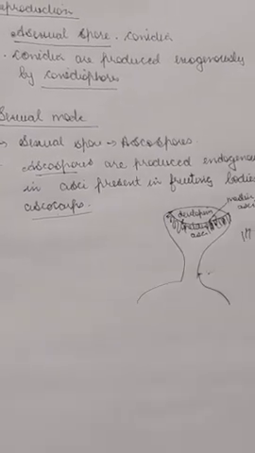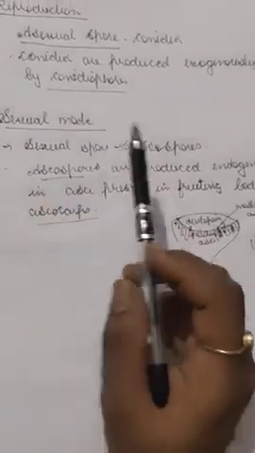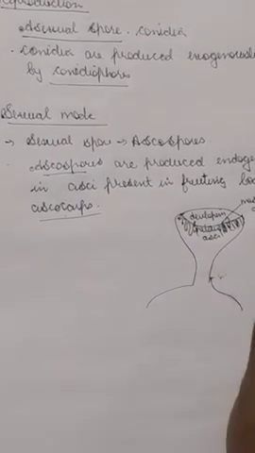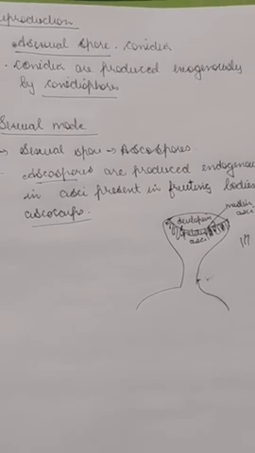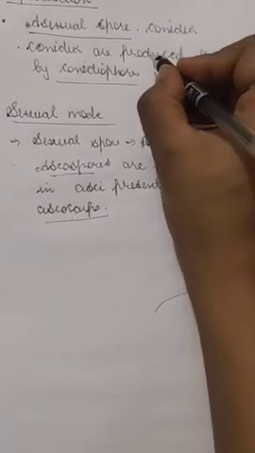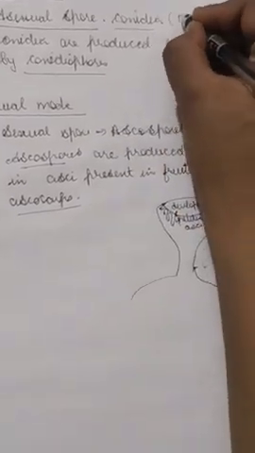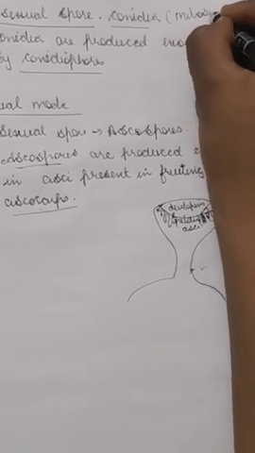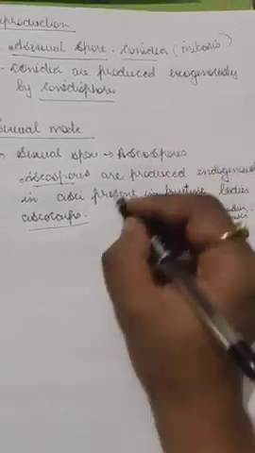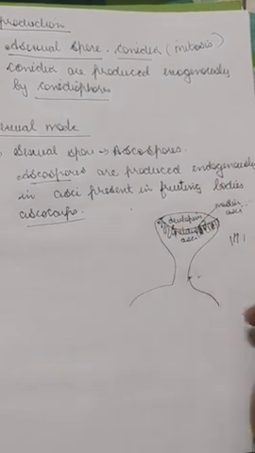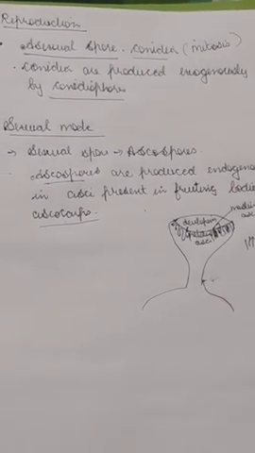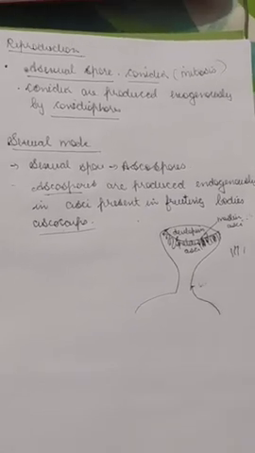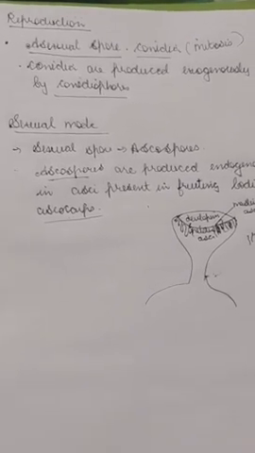So now the asexual spores, conidia, are non-motile, and they are the result of mitosis. So these are produced by mitosis, and the sexual spores are the product of meiosis. I hope you remember about mitosis and meiosis. If you don't, please go through your previous year's book and see a little about that.